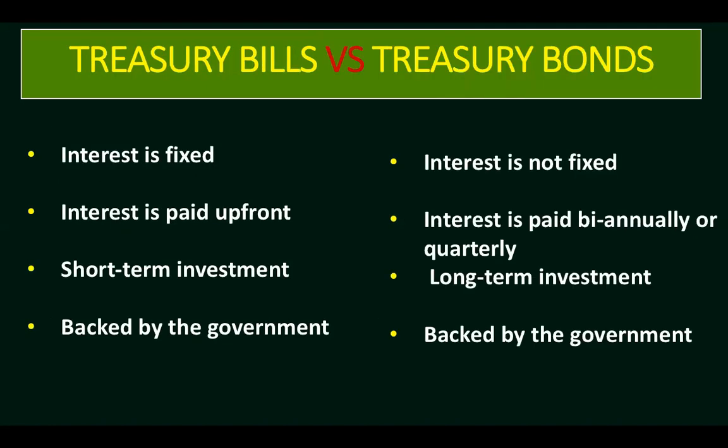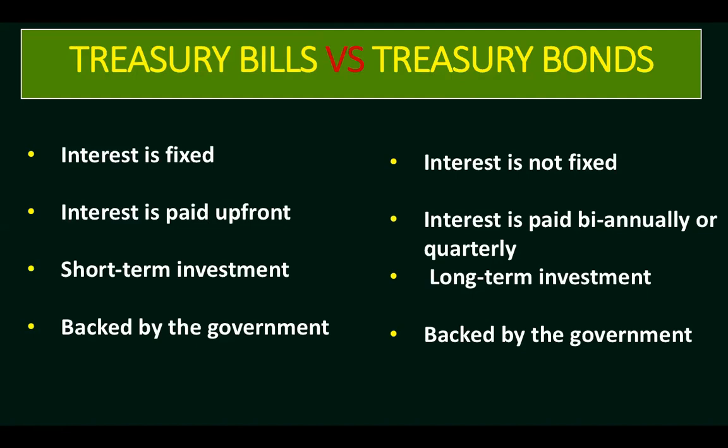So let us differentiate treasury bills from treasury bonds. In treasury bills, the interest here is fixed, whereas in treasury bonds, interest is not fixed. In treasury bills, interest is paid upfront, whereas in treasury bonds, interest is paid biannually or quarterly.